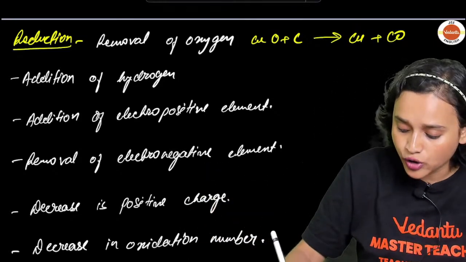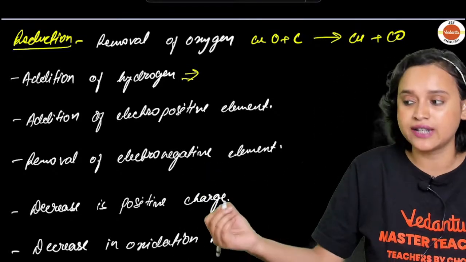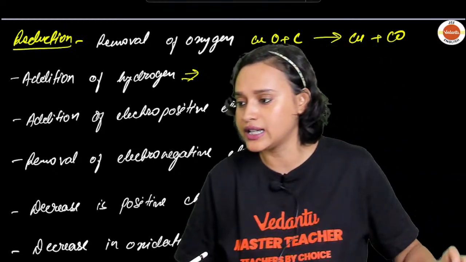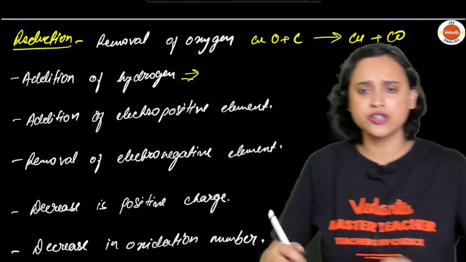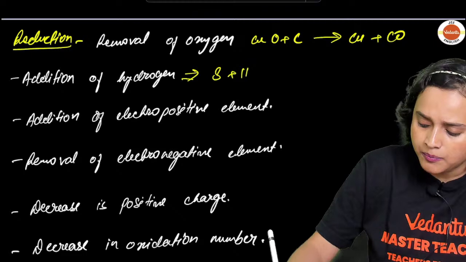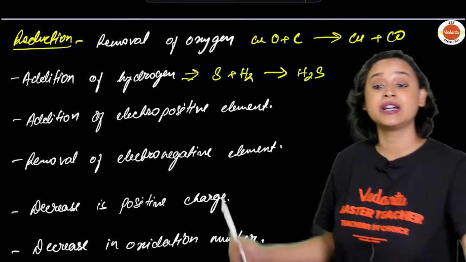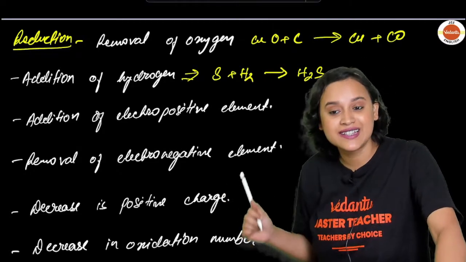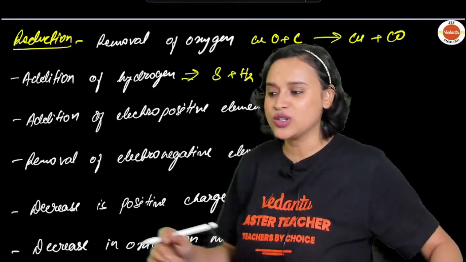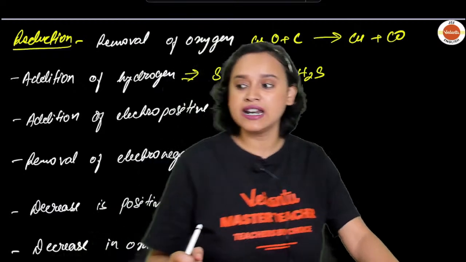Addition of hydrogen. Let me show you an example here. Addition of hydrogen, everybody. If I add sulfur plus H2, what will I get? I will get H2S, and that, my dear students, means sulfur is getting reduced. Sulfur is getting reduced, everybody.